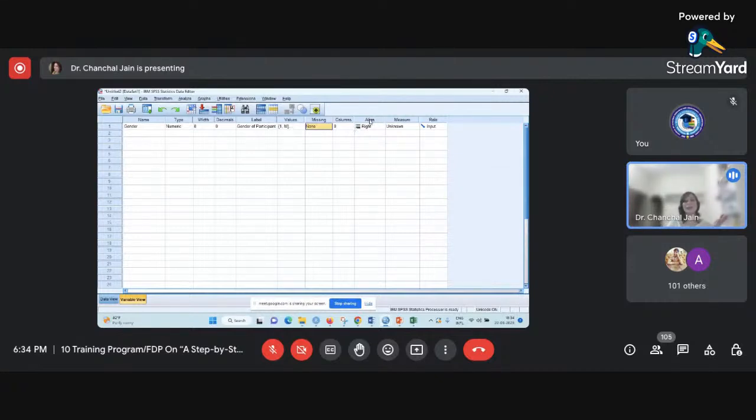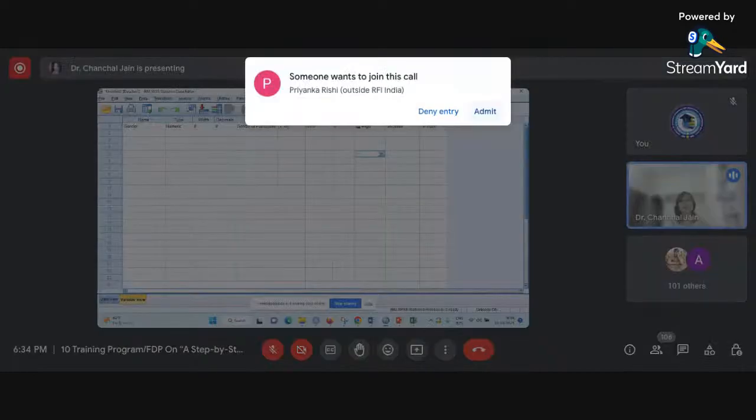Then next one is the alignment. I think alignment, we are all aware of this particular thing because all of us have worked with MS Word, MS Excel, etc. Alignment means whether you want to keep your data or observations left aligned, right aligned, or center aligned. All these three categories are available. You can decide upon whatever alignment you want to keep for your data.